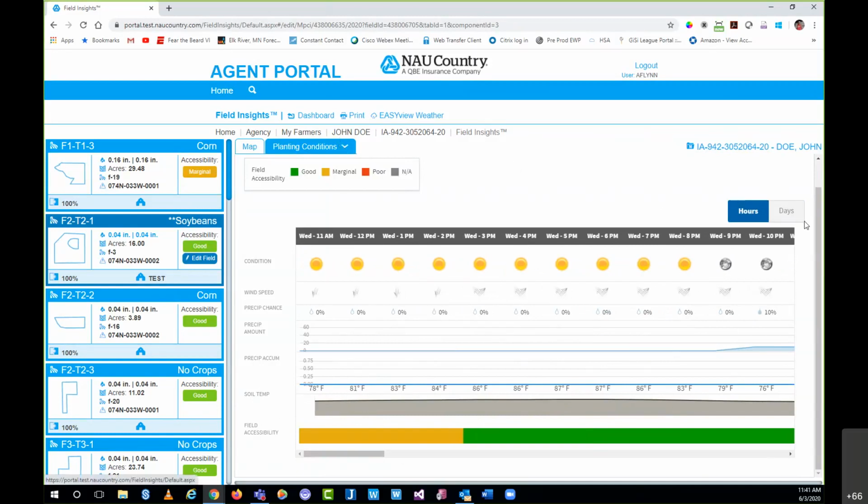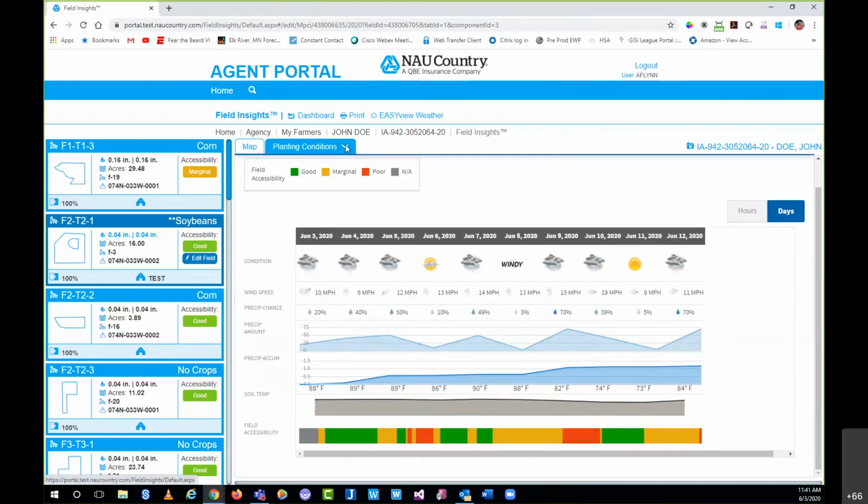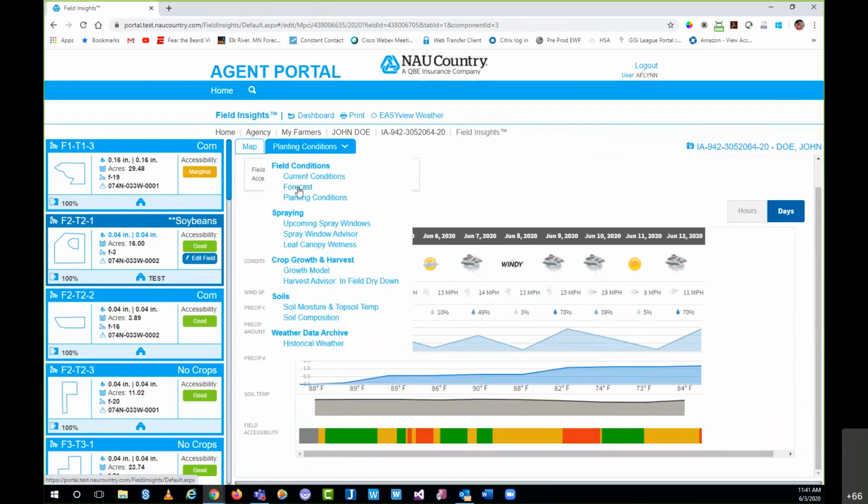And again, this is planting conditions, which is essentially just combining the field accessibility with the 7-day forecast. Next category is our spraying category. I'm just going to click one on this example, and this is because it's one of the most common components that's used, which is the spray window advisor.